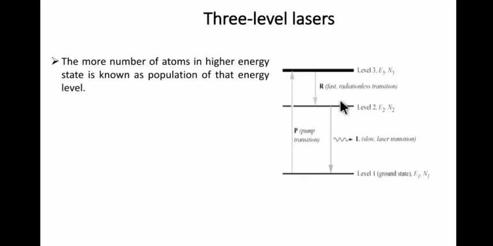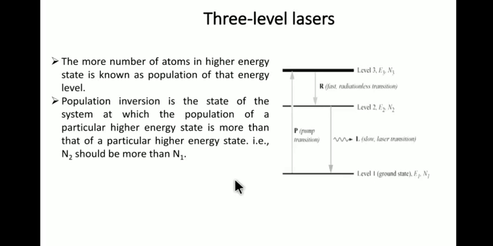Now students, we will define some numbers. N1 represents the number of atoms present in the ground state. N2 is the number of atoms present in the metastable state. N3 is the number of atoms present in the short-lived excited state. In these three-level systems, first we need to understand population inversion.